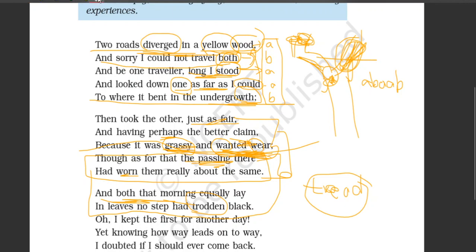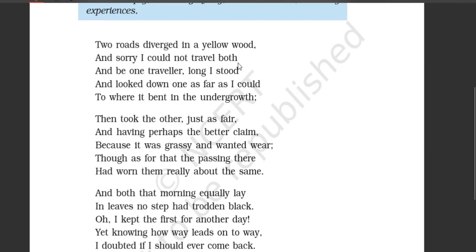I made it a little messy, so let me clean this first. Okay, see, look at these three lines. These three lines actually did not end. These three lines do not have any punctuation mark, either a comma, full stop or question mark. Nothing is given here, but the line continued to the next line. So here what do we have? This is what we call enjambment.